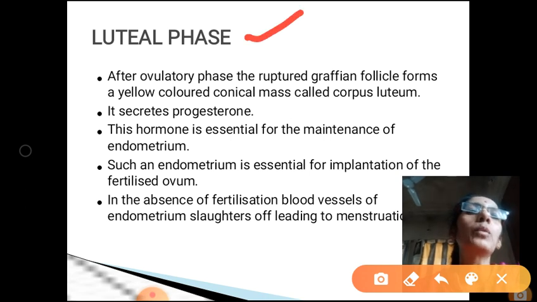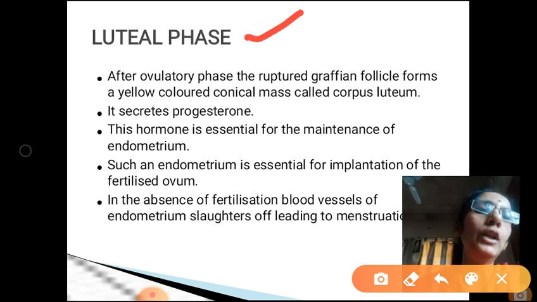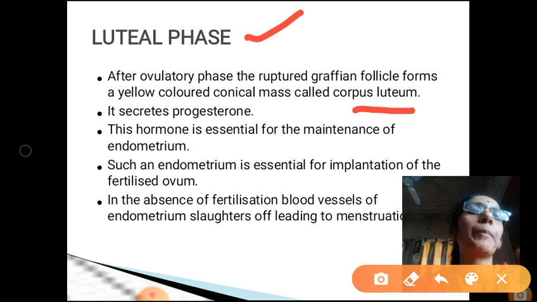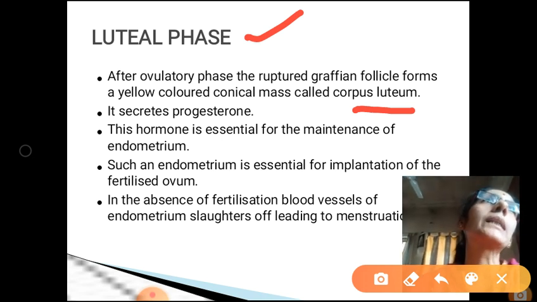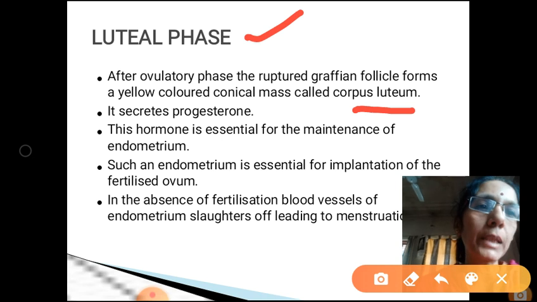So after ovulatory phase, the ruptured Graafian follicle forms a yellow colored mass called as corpus luteum. Which one is forming? After the release of the ovum, the ruptured Graafian follicle is forming a yellow colored structure called corpus luteum. And which hormone does it secrete?